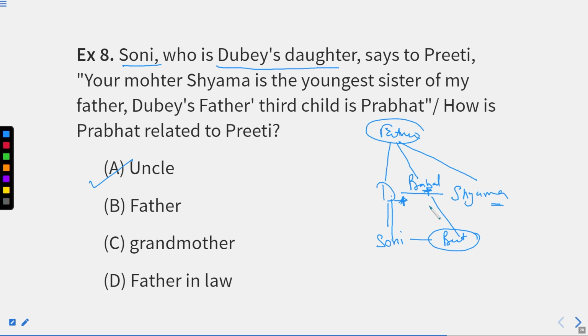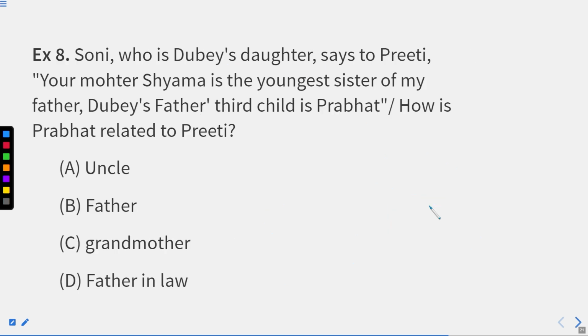I'll redraw this for you. How? This is going to be the father who is having 3 children. That is Dubey. Right. In the middle we have Prabhat. And then the shortest one, the smallest and the youngest one, is Shyama. Dubey's daughter is Sony and her friend is Preeti. Right. So how Preeti is related to Prabhat: he is her uncle, right? That we can see here in this question and this diagram as well. I hope this part is clear, right? You can see here as well.